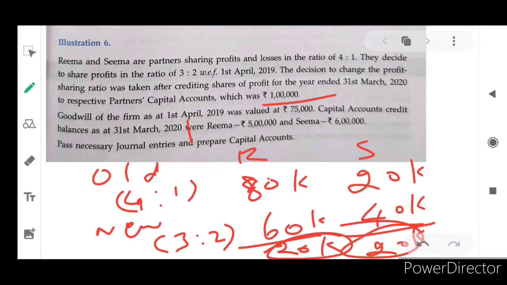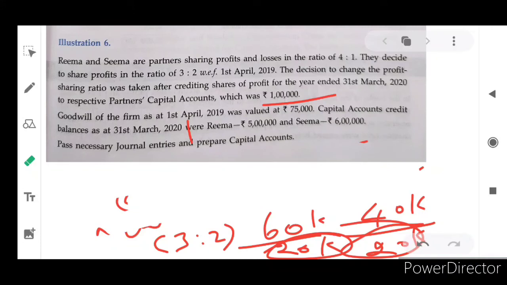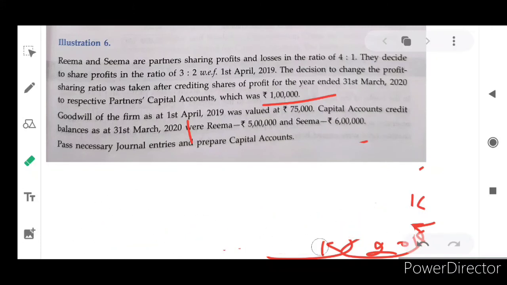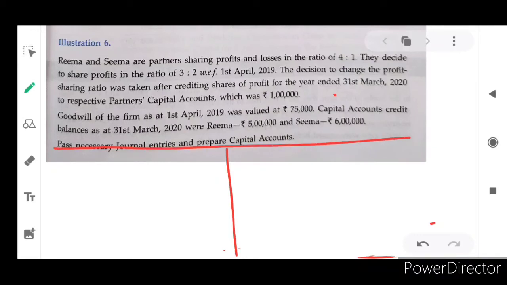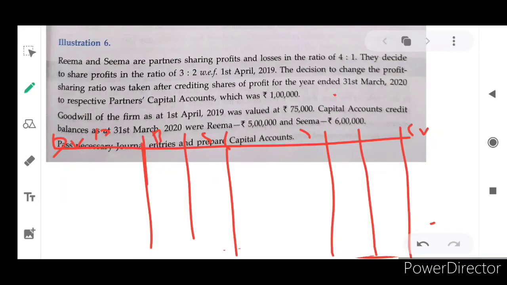So now you come to the account directly, the partners' capital account. Partners' capital account for the partners, debit side, credit side, and you write particulars, and for both the partners, REMA and SEMA, their amount, isn't it?